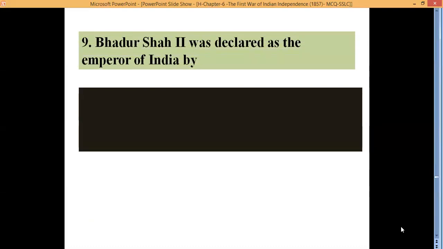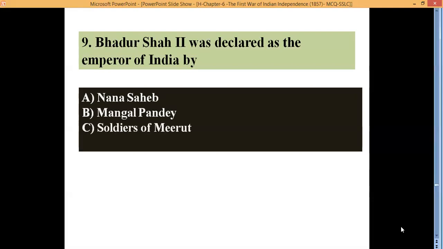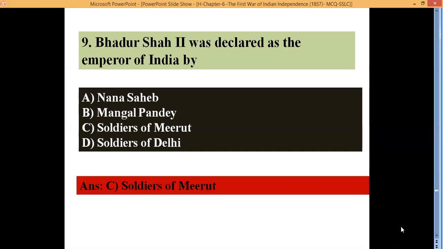Bahadur Shah II was declared as the king, as the emperor of India by A. Nana Sahib, B. Mangal Pandey, C. Soldiers of Meerut, D. Soldiers of Delhi. The correct answer is soldiers of Meerut. So soldiers of Meerut also revolted against the British and refused to use Royal Enfield guns. Then finally, they decided to capture Delhi. They moved from Meerut to Delhi. They captured Red Fort and declared Bahadur Shah II, the dethroned king of Mughal Empire, as the ruler of Delhi or India.